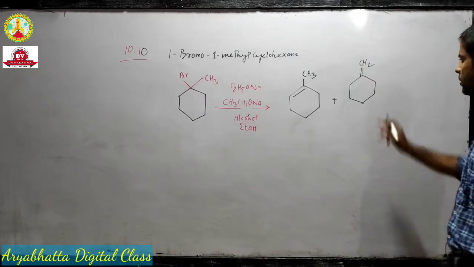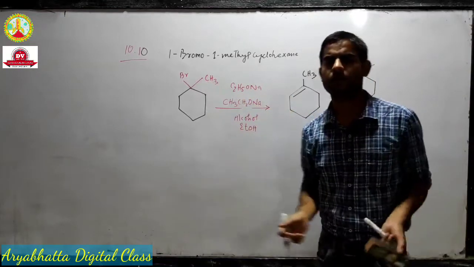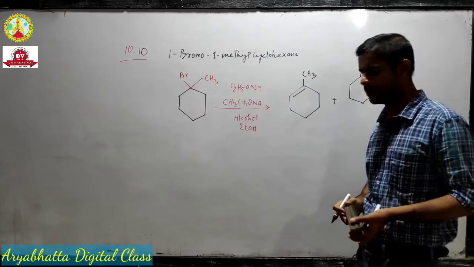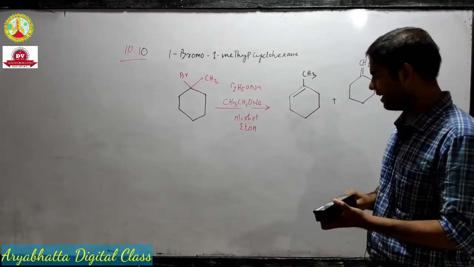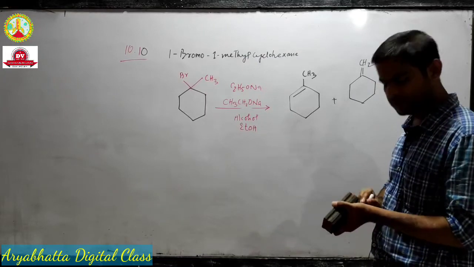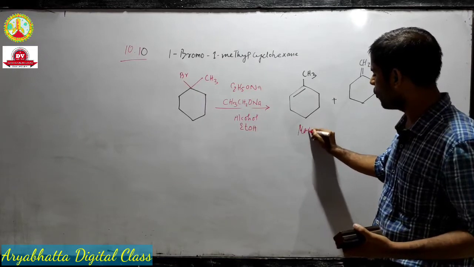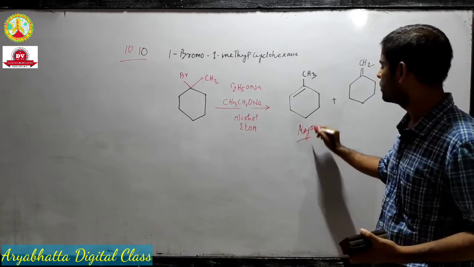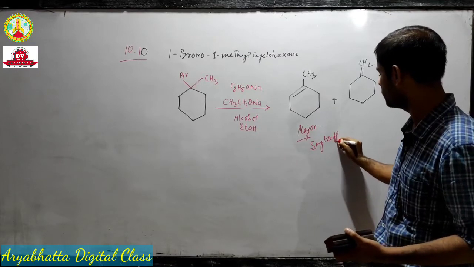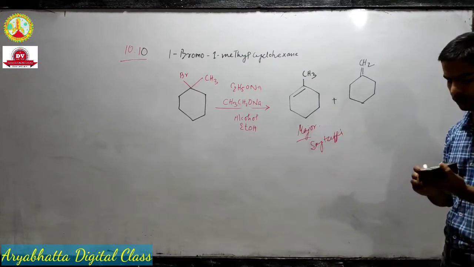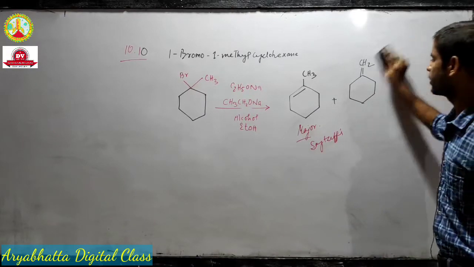Okay, this is another possibility, because obviously this carbon is also a beta carbon, so elimination can take place here also, and we will see it will be the major product, obviously, because this product is Saytzeff's product, isn't it? It's following the Saytzeff rule. Okay, so it will be the product.